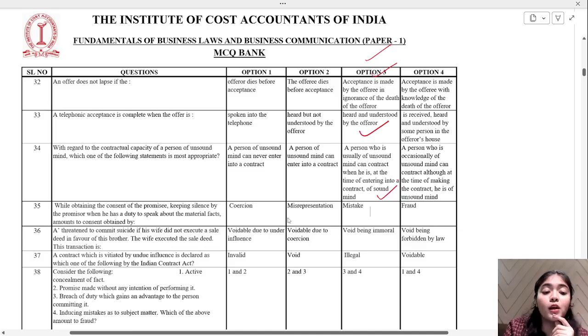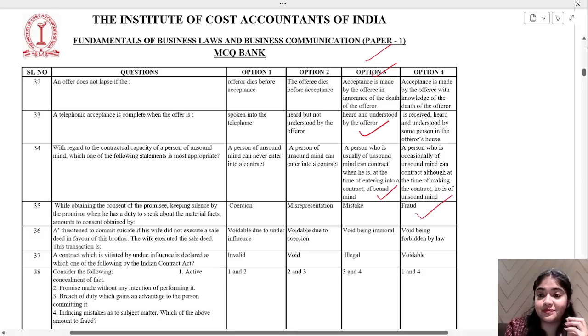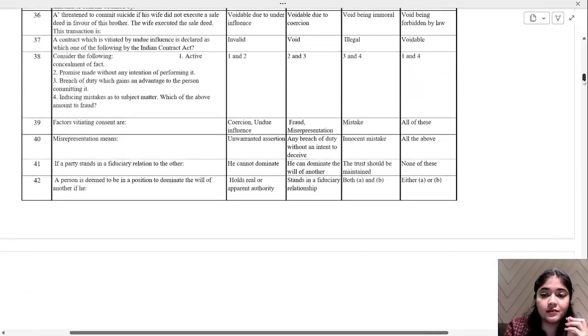Now, while obtaining consent of the promisee, keeping silence by the promisor when he has a duty to speak about material facts amounts to consent obtained by coercion, misrepresentation, mistake, or fraud. You are keeping quiet when you have to disclose the facts. That means you're doing fraud over here. Okay? I'll scroll a little.